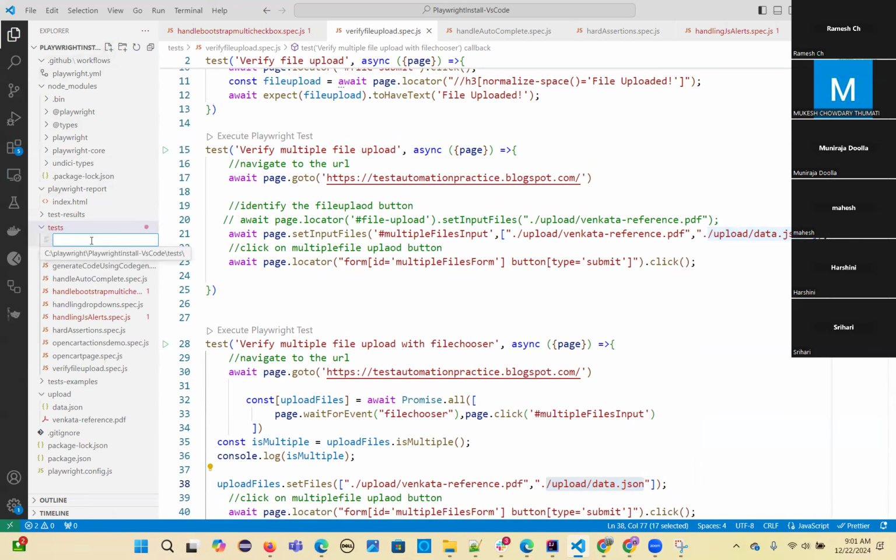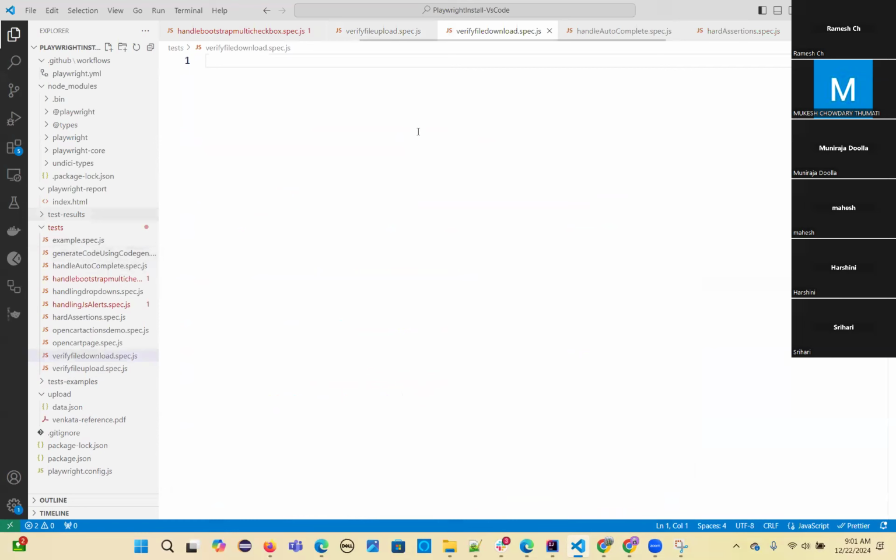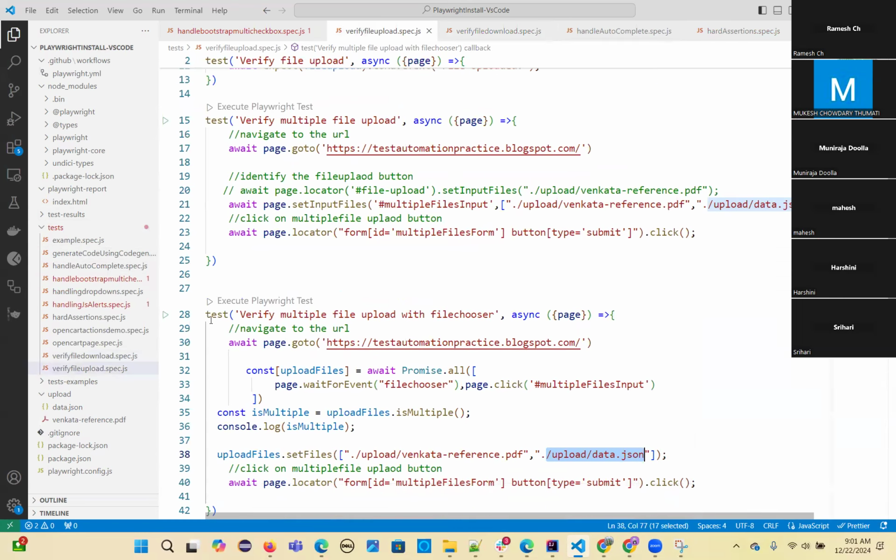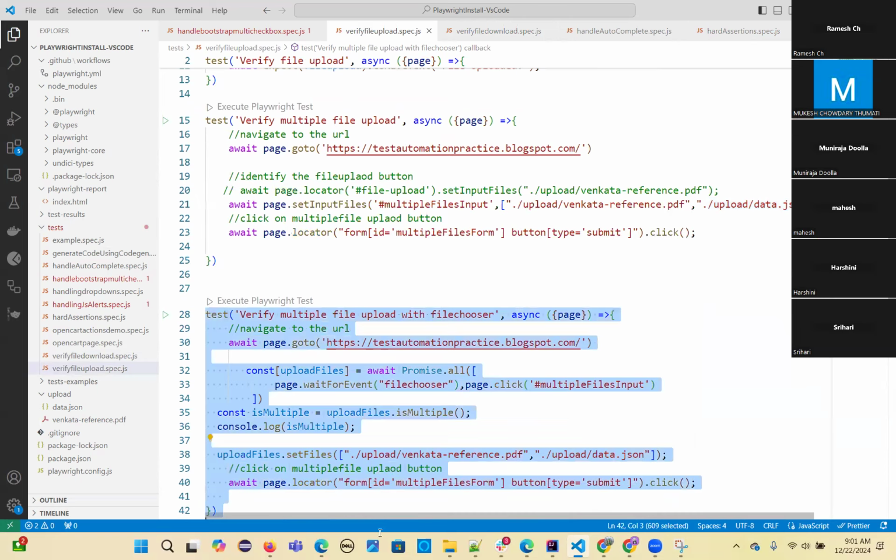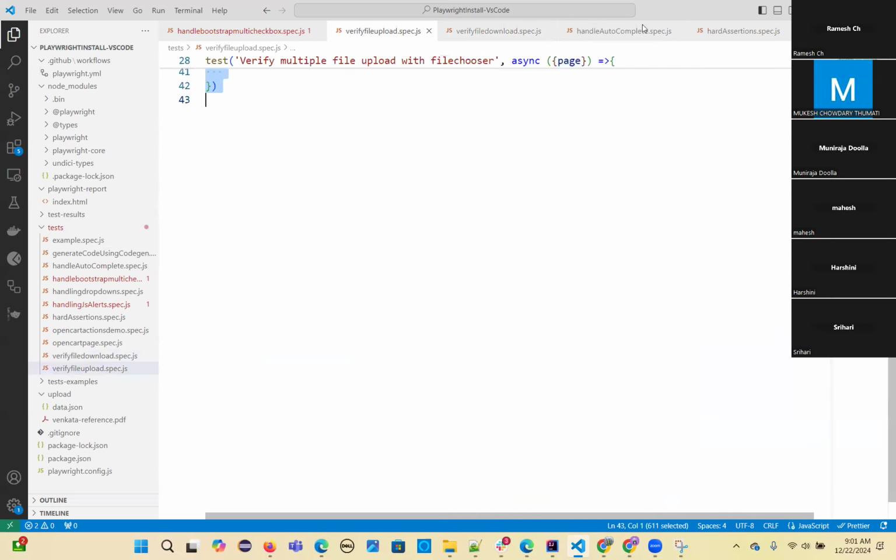I'll just copy paste a little bit. Okay, so this one. File download .spec.js. I'll copy from here this part. This part I'll copy.